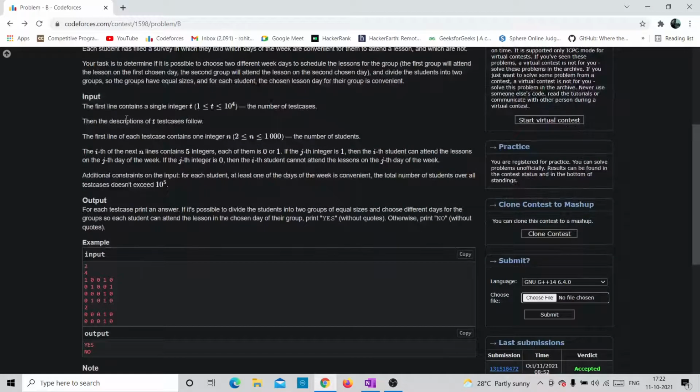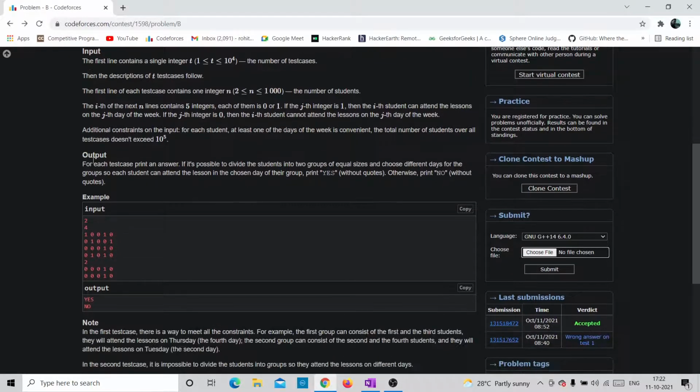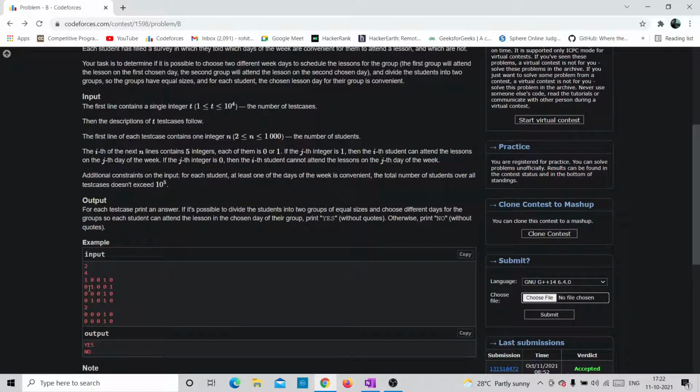All right, the input is given as the number of test cases first, followed by n, the number of students, and then the matrix which tells us which days of the week are comfortable for the given student, right? The row represents the student and the column represents the day.